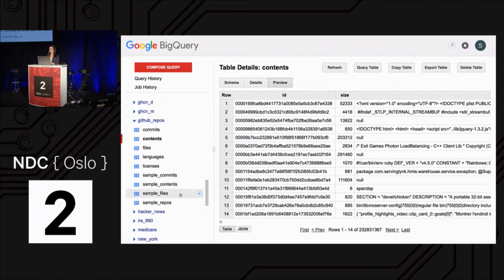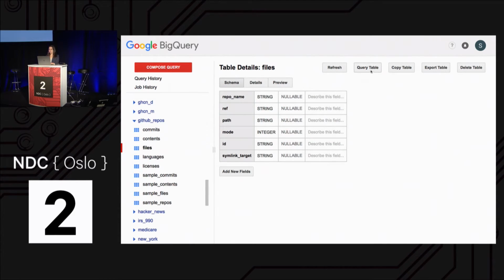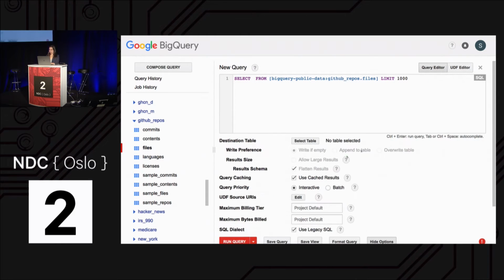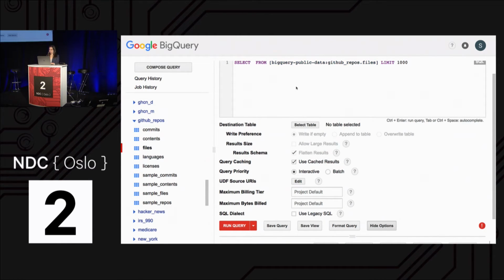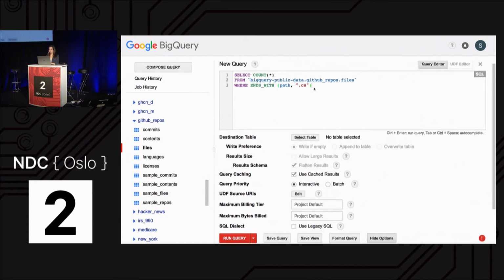If you're playing with this data, I recommend using these sample tables so that you don't use up your free monthly terabyte right away. So you can play with the sample tables. They have about 10% of the data. And then once you find out what you want to run your query on, you can use the full table here. So we're going to go to the files table, and we're going to use standard SQL, and I'm going to paste in that query here.